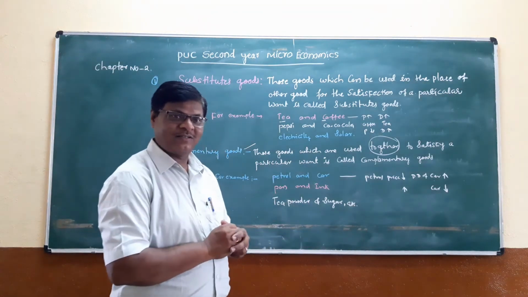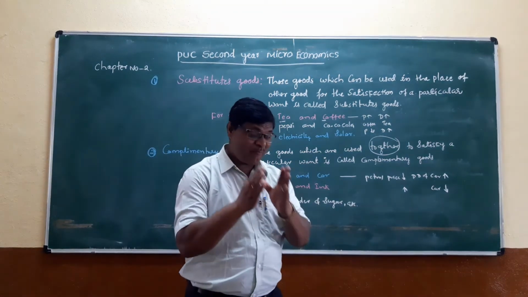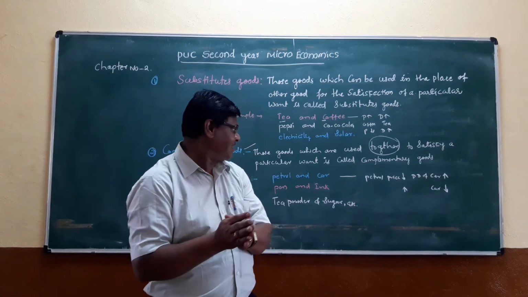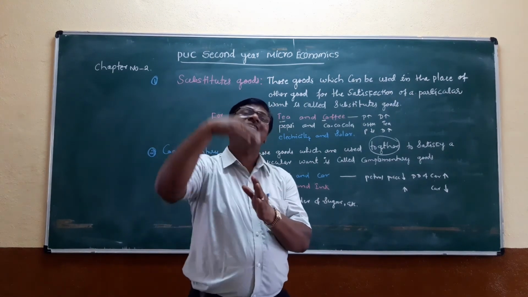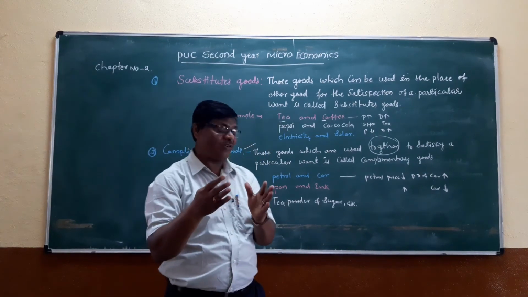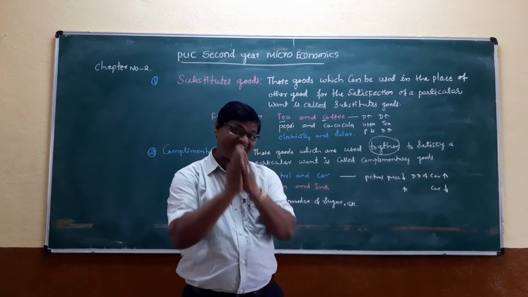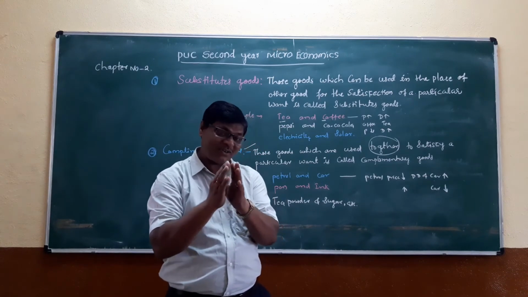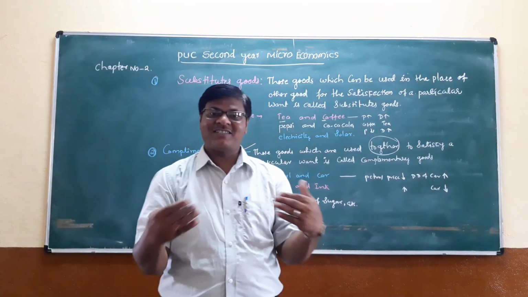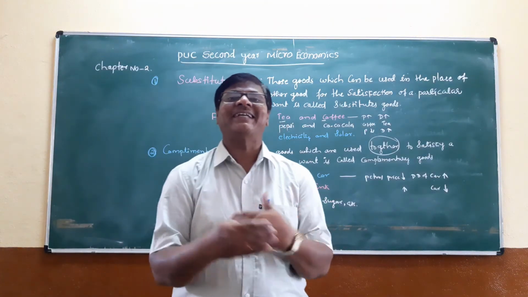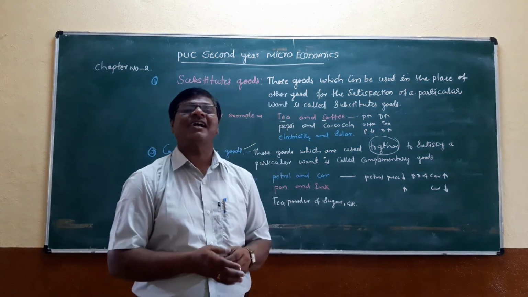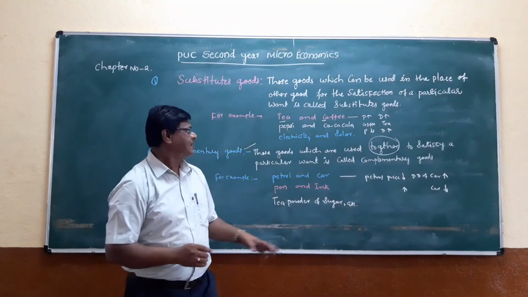In this case, if the price of petrol falls, the demand for car increases. If the price of petrol increases, the demand for car decreases. It is so in the case of complementary goods. Using two goods together is called complementary goods.